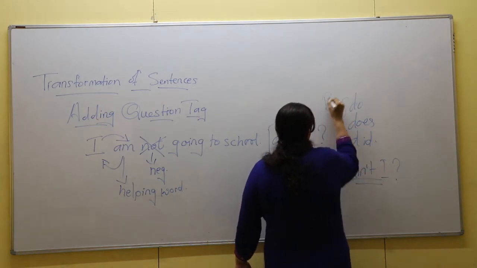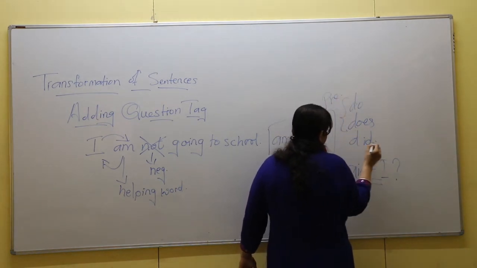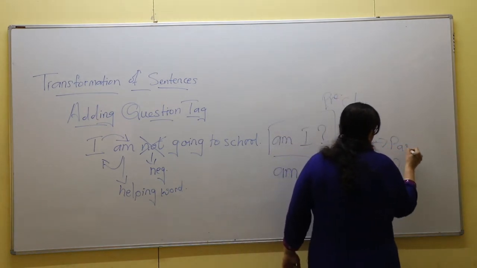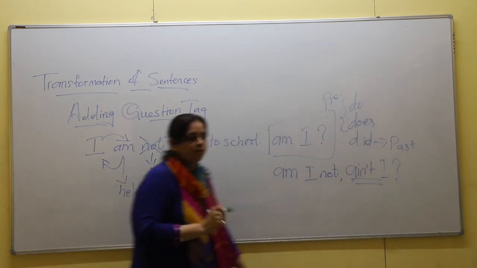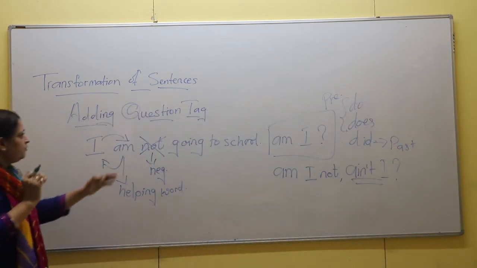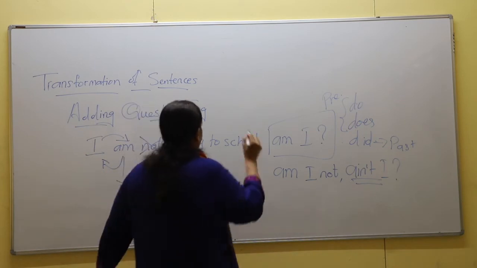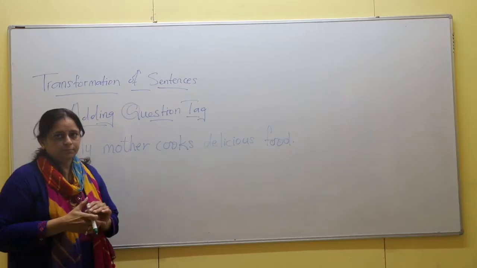Do and does we use for present tense and did is used for past tense, right? Now I'll give you one example of this type of sentence also.